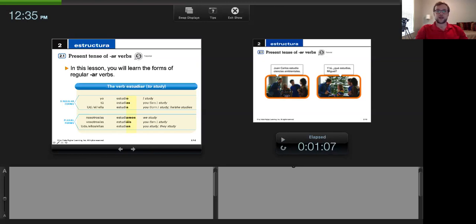Okay, and typically with our AR verbs, you're going to have some kind of A ending on our third person singular. Okay, then we go to the nosotros form, right? Nosotros estudiamos. Now with the typical endings, your nosotros form, or your first person plural, is going to be longer than other endings. It's usually the longest ending. Maybe that's because it includes the most people, but it's going to be nosotros estudiamos.